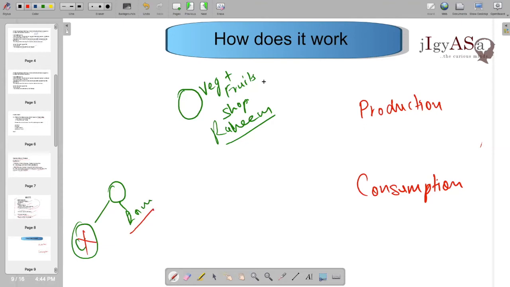Suppose Rahim gets some credit from somewhere and brings some vegetables and fruits. Still, Ram will not go to purchase because he does not have any money. So the economic process of production and consumption will not be completed. Now comes the economic stimulus package.